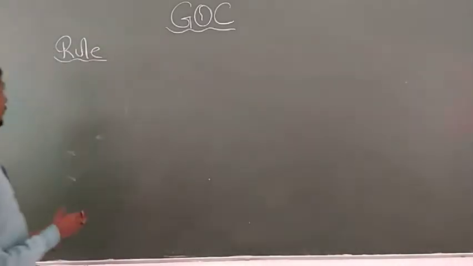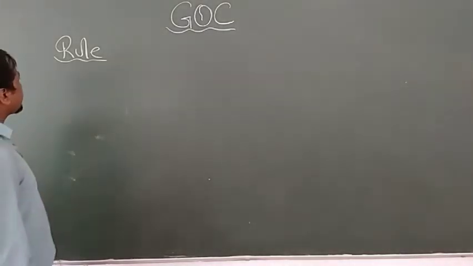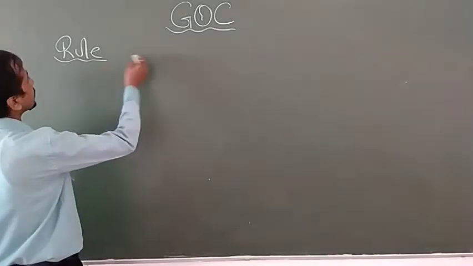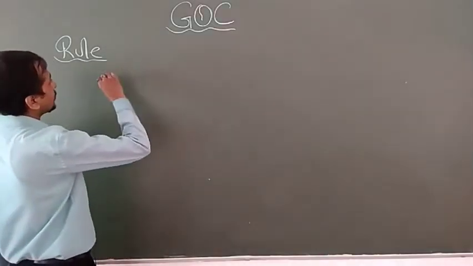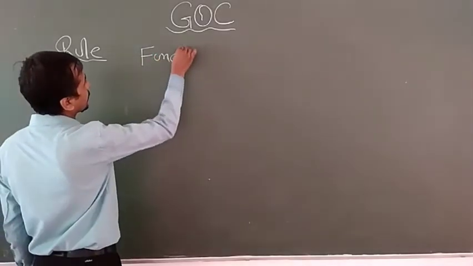Again I want to tell you some rules to write the nomenclature according to the IUPAC nomenclature system. Look at the rules.